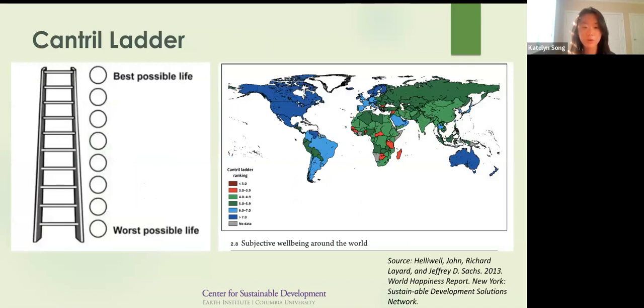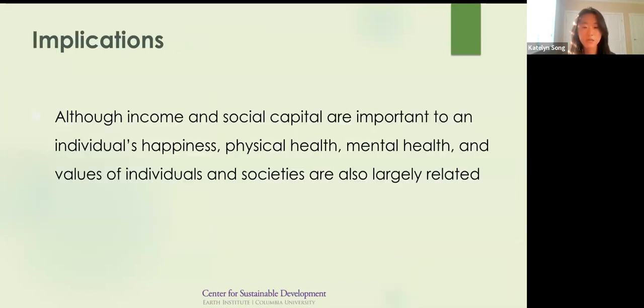Another measure of well-being similar to the HDI is the Cantril ladder. This measures subjective well-being as people are given surveys and are asked to place themselves on a ladder with 10 rungs, with the top being the happiest life possible and the bottom being the worst life possible. This indicates the general satisfaction that a population has in society. Interestingly, although many high-income countries rank highly on the ladder, some middle-income countries were the ones to rank the highest. The results help to indicate that income and social capital are important to one's happiness, but physical health, mental health, and values of individuals and societies also play a large role in happiness.